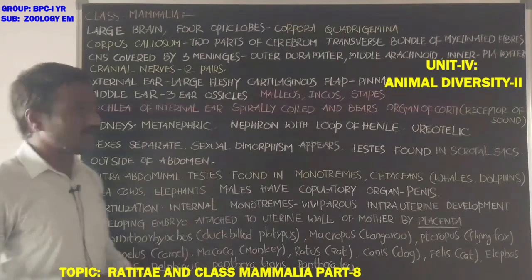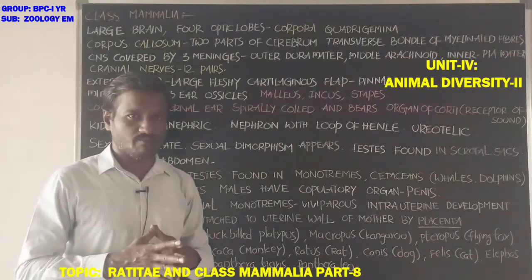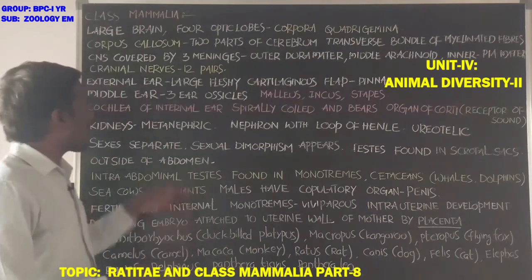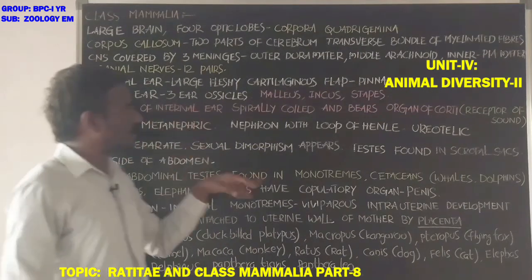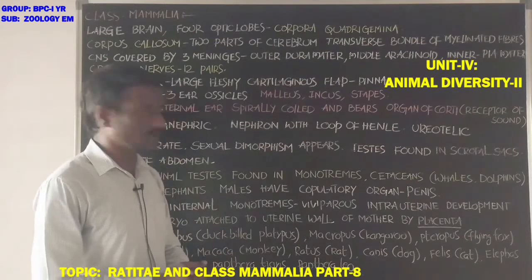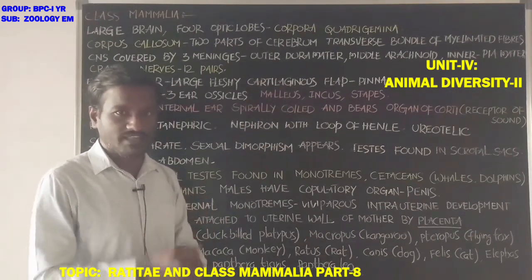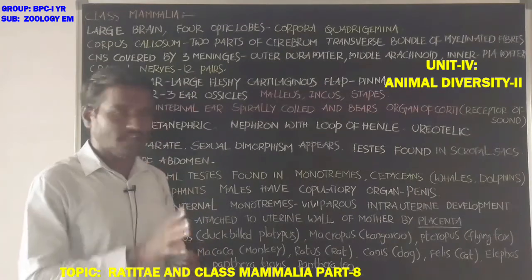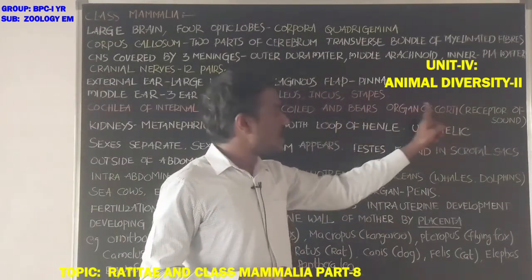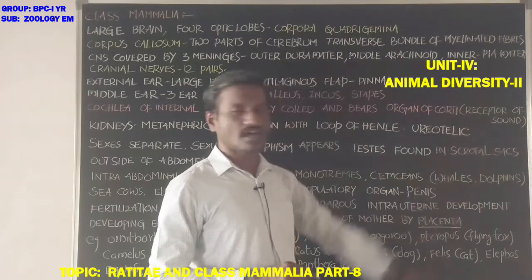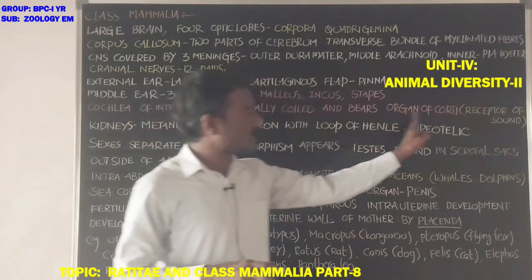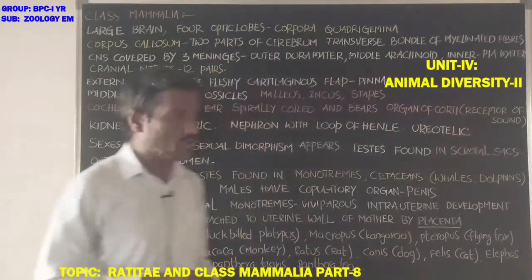Next, the internal ear is with cochlea. The cochlea of the internal ear is spirally coiled, and it also bears the organ of Corti. The organ of Corti acts as a receptor of sound.